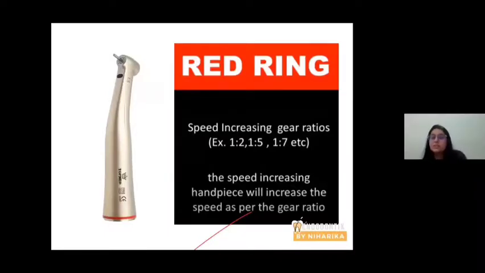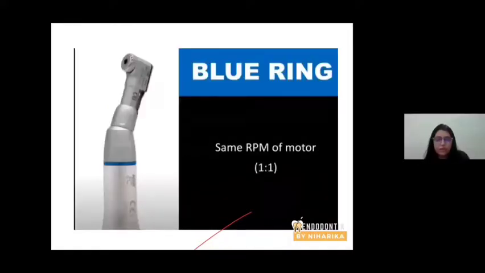It's always in the ratio of 1:2, 1:3, 1:7, etc. That means 100 rpm is generated, and 700 rpm is produced at the tip of the rotary file.